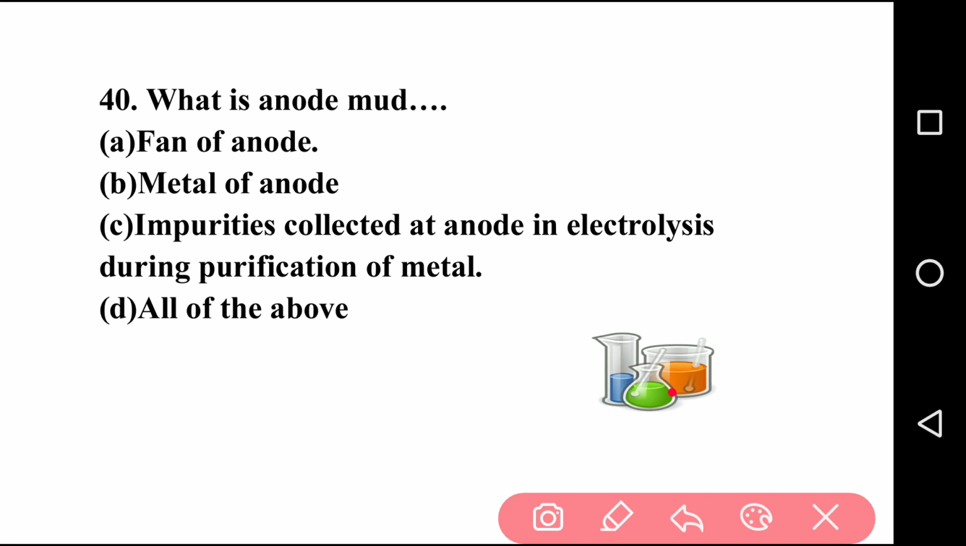So I hope you solve this question first. So the right answer is option C, that is impurities collected at anode in electrolysis during purification of metal. So question number 40, answer is C. So these are the most important 50 MCQs on metal and non-metal.